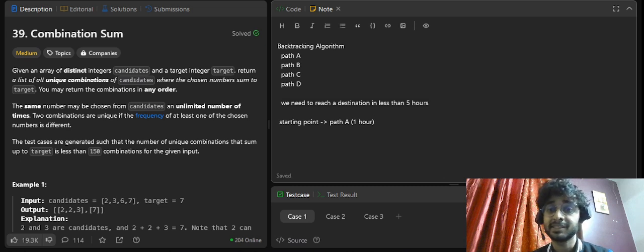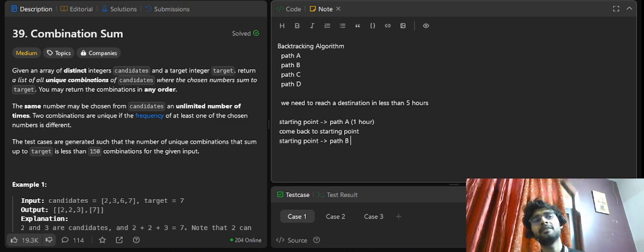Now, it's not like your solution is over, right? You need to check for the other paths as well. So what you do is you come back to the starting point. You say, hey, I have covered that in 1 hour. Okay, now let's check the other one. Start again from the starting point. You say, hey, I have path B.